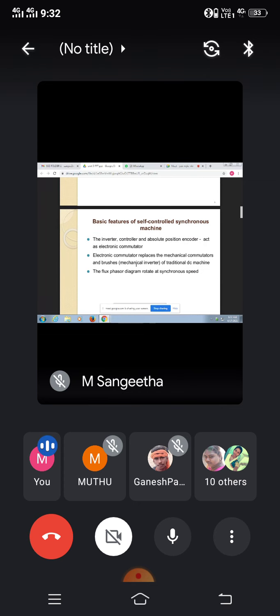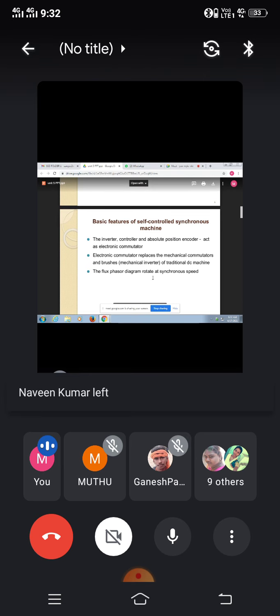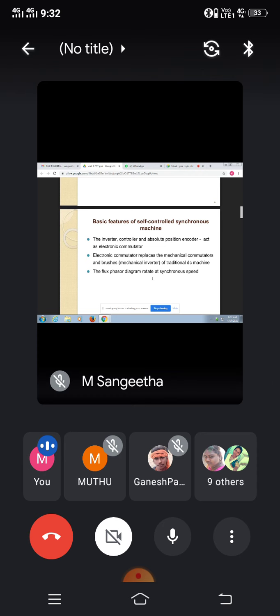Those basic features always depend on the inverter, the controller, and the absolute position encoder of the electronic commutator. So mainly we have to implement the electronic commutator across the PWM controller circuit. The electronic commutator replaces the mechanical commutator. The mechanical commutator slightly differs from the electronic commutator in construction.